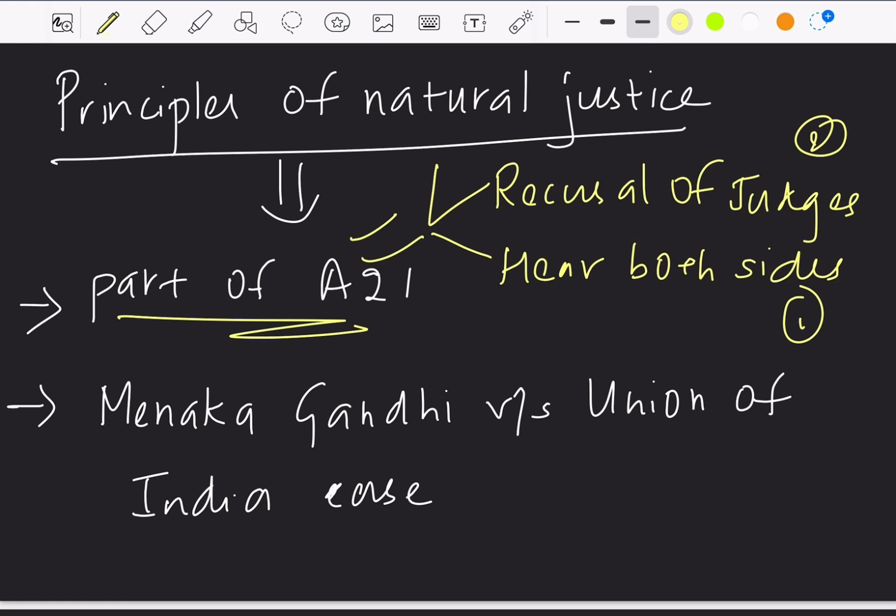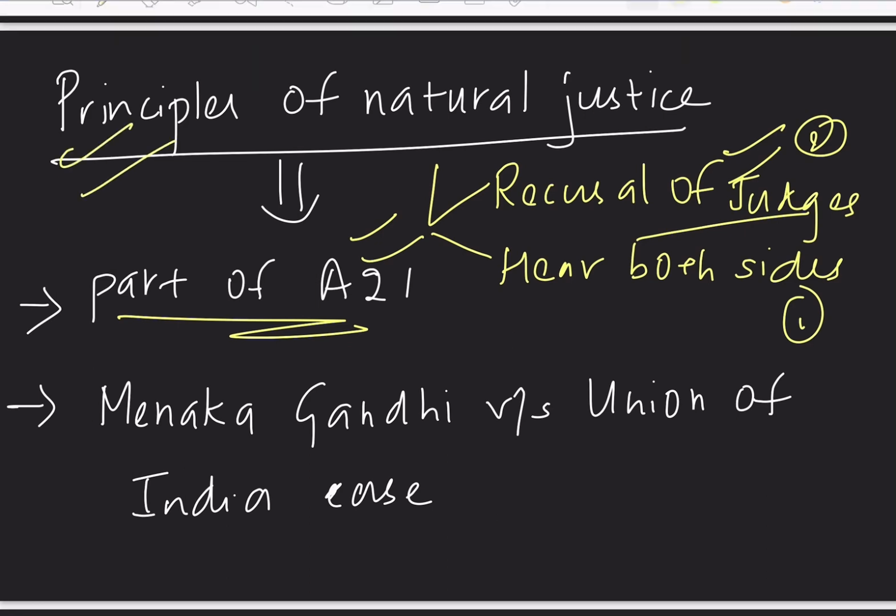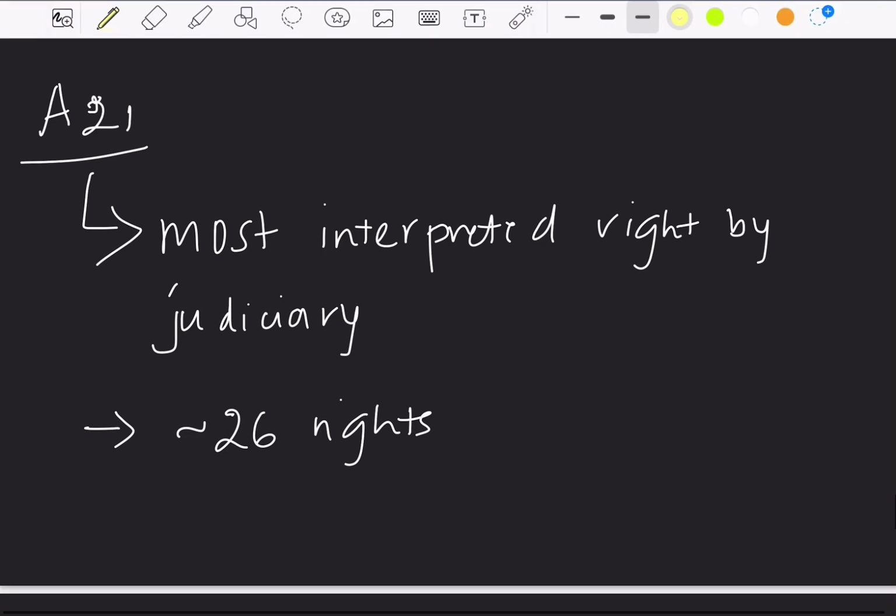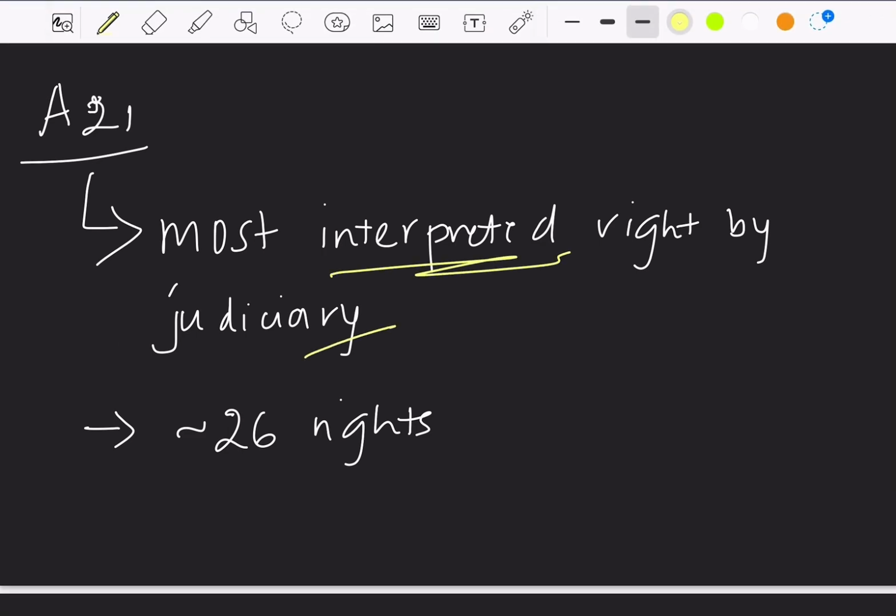The second principle is recusal of judges. That is, a person who is accused can't be a judge for his own case. That is the meaning of recusal of judges, and this is the second principle of natural justice. So the due process of law is enforced through the principles of natural justice. And Article 21 is the most interpreted right by the judiciary.